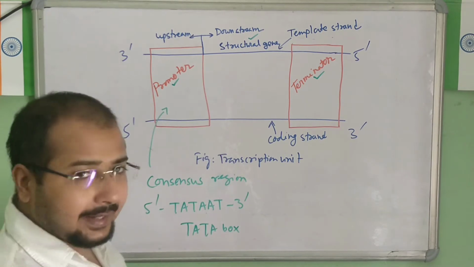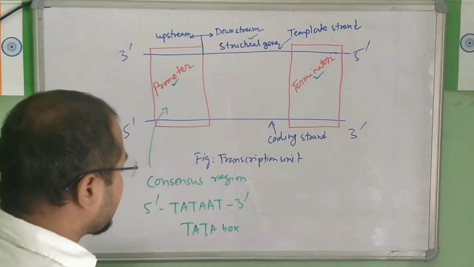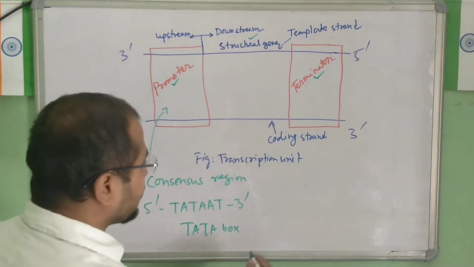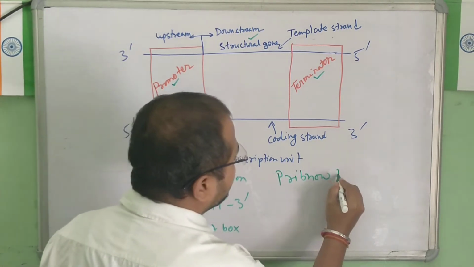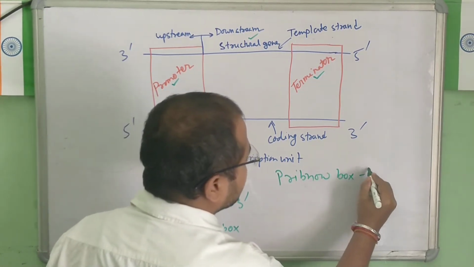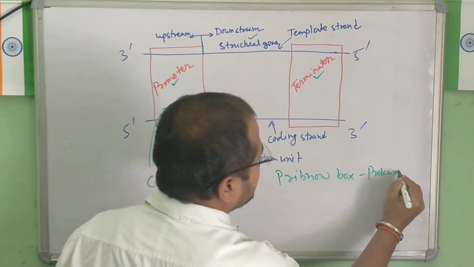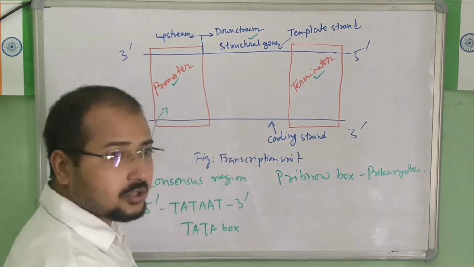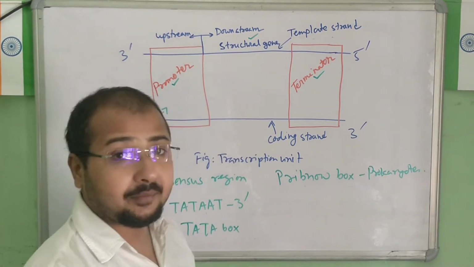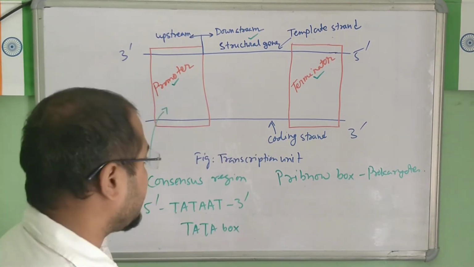In prokaryotes, this TATA box is also known as the Pribnow box, named after the scientist David Pribnow.